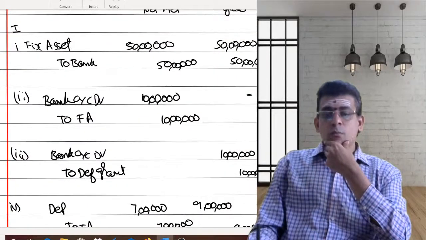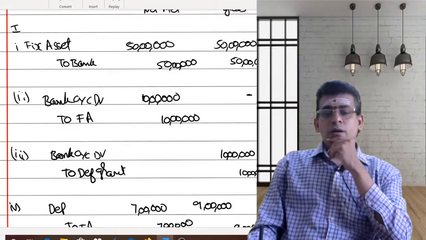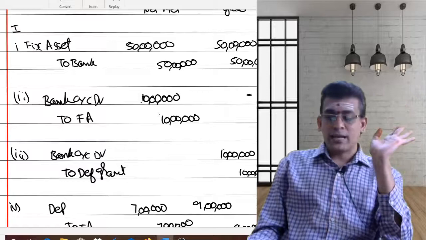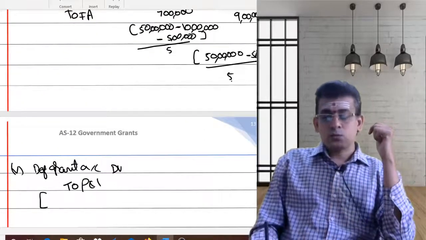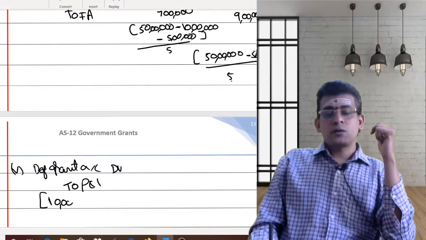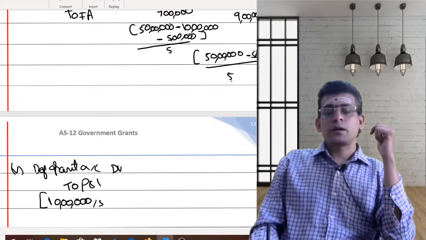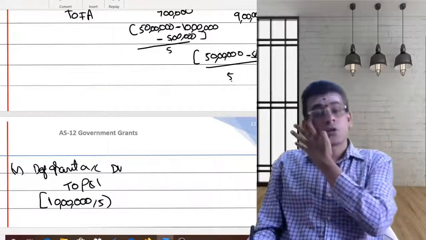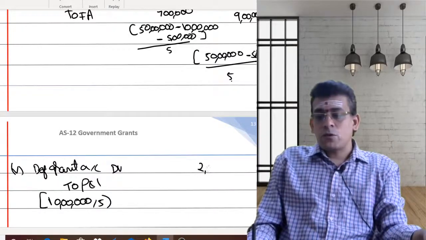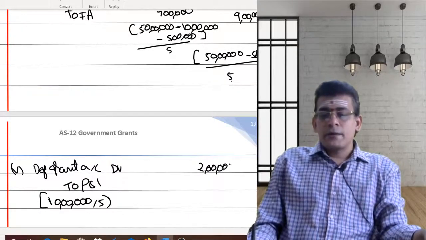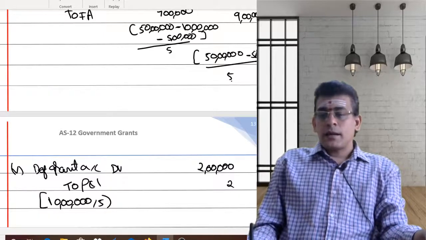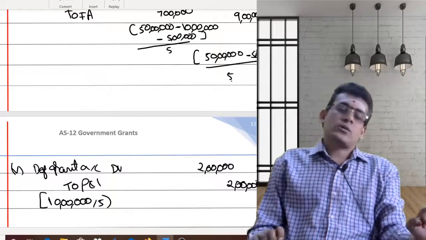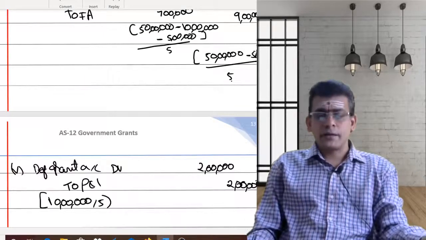That means in proportion to the life of the asset. Now what was the amount in the deferred grant account? Whatever amount of grant you are getting, you put as part of your deferred grant. So 10 lakhs is there. This 10 lakhs will be amortized over the period for which you take the depreciation. You are taking the depreciation for 5 years, so every year I will debit my deferred grant with 2, and that entire amount of 2 will be transferred by me to the profit and loss account. Done with your deferred grant.